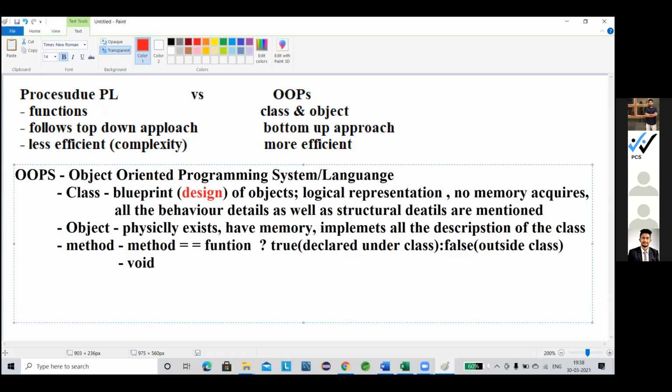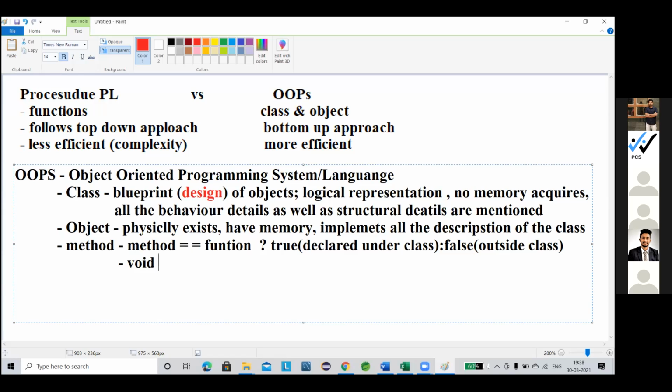Function never uses any object, like the method. Method never uses any object. Object uses the method.